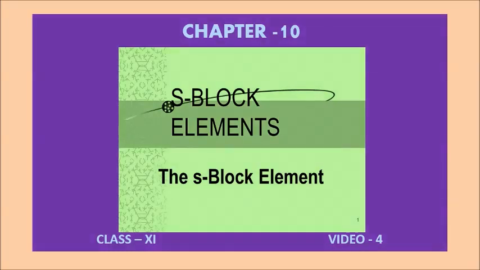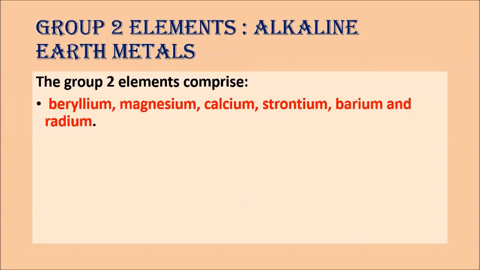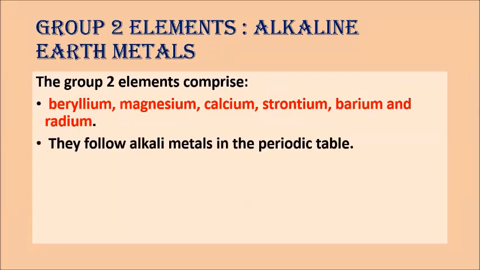Dear students, welcome to the fourth session of our chapter 10, the S block elements. Today, we will discuss the second group elements, which are named alkaline earth metals. Which elements comprise this group? Beryllium, magnesium, calcium, strontium, barium, and radium. These are the elements of group 2, and they follow after the alkali metals in the periodic table.